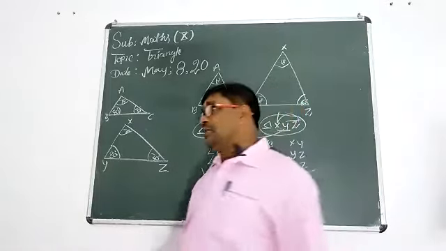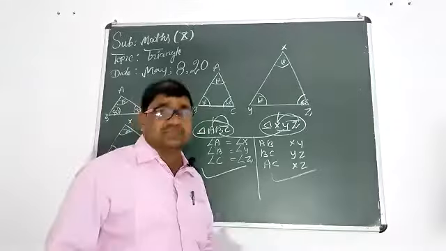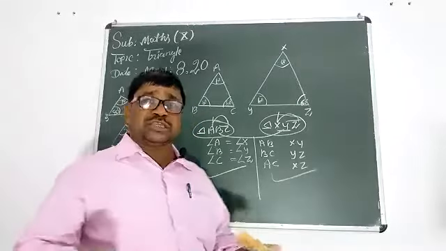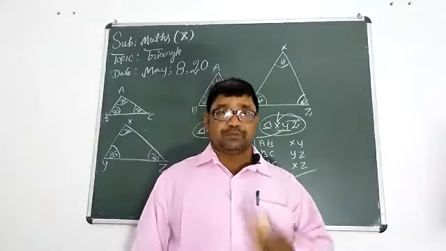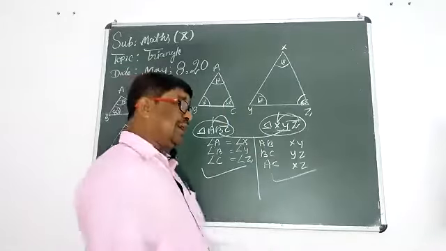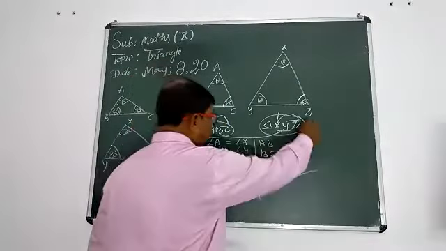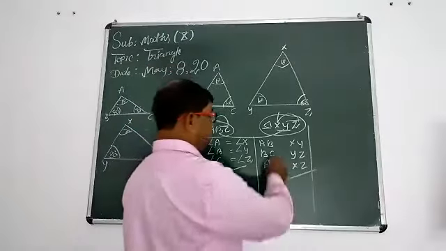In the definition of similar triangles, what have we written so far? Two triangles are called similar when their corresponding angles are equal and the corresponding sides are proportional. How can you show proportionality here?